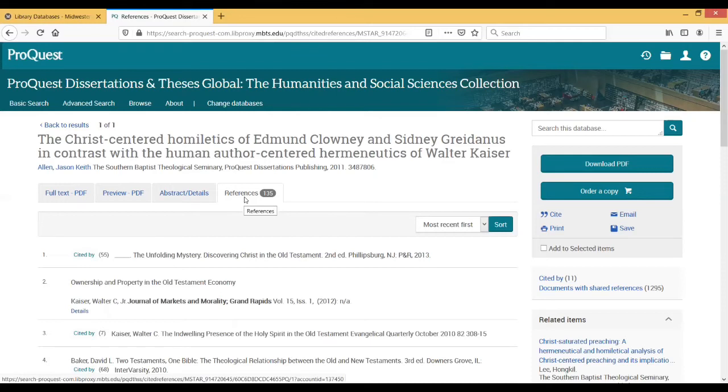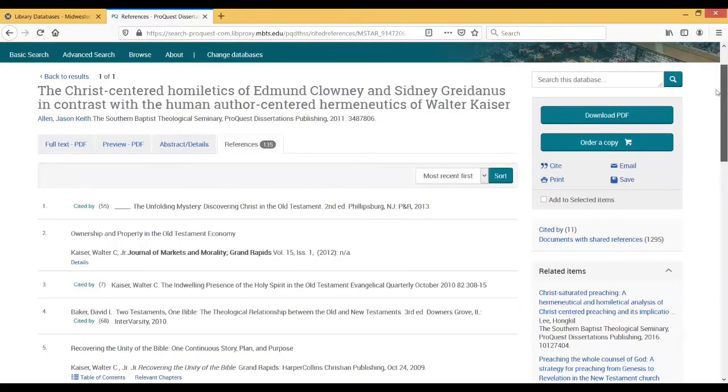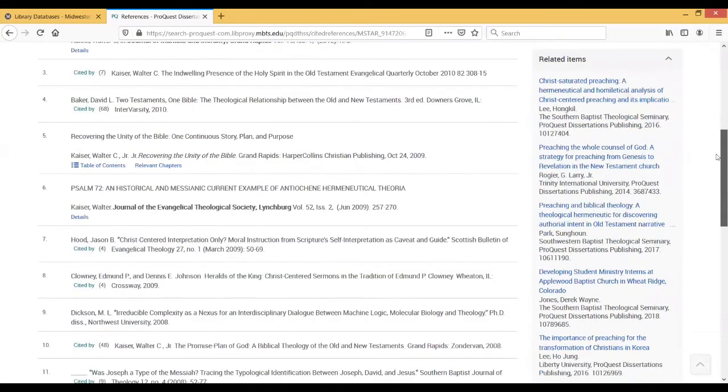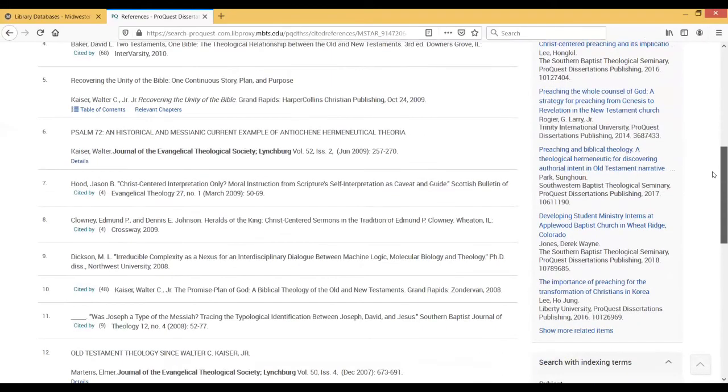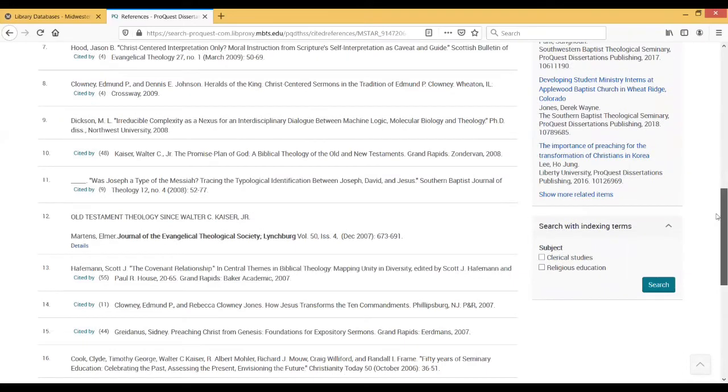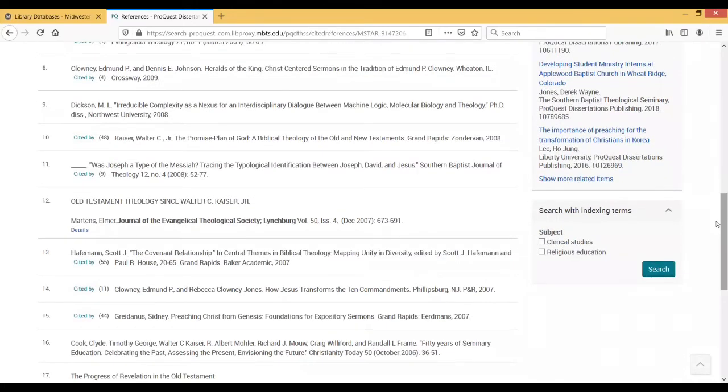Now, one of the reasons that is so helpful is because you can actually browse the citations of the dissertation, and let's say you're going to be writing on a similar topic. You can browse through here and find how many times those particular sources were cited by other dissertations. So in this case, for example, right here, Walter Kaiser's book, The Promised Plan of God, Biblical Theology of the Old and New Testament, is cited by 48 other dissertations within ProQuest Dissertations and Theses.